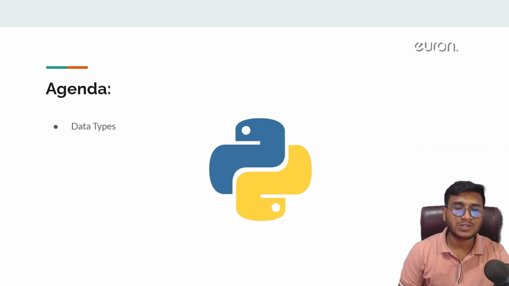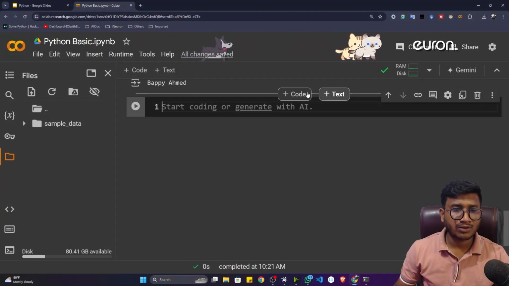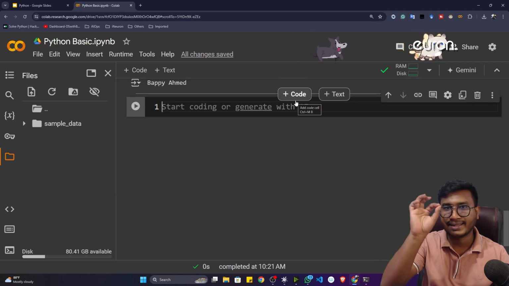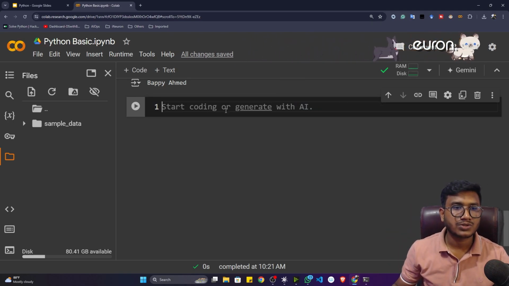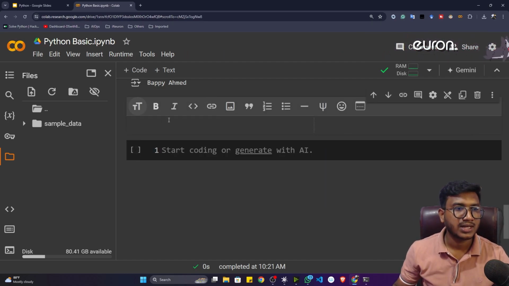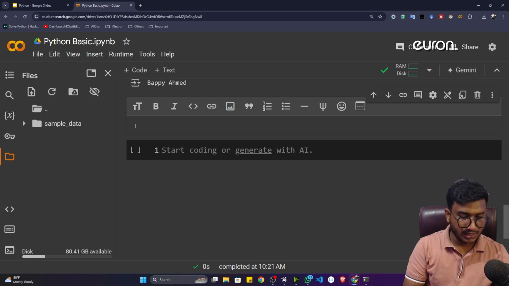So guys, instead of talking too much, let's go back to our code editor and try to understand this particular data type inside Python. So here, first of all, let me write down the agenda name. If you want to write some title and the topic name, what you can do? If you just hover on the cell, you will see one text option. Just click on the text. You will get a text cell here.